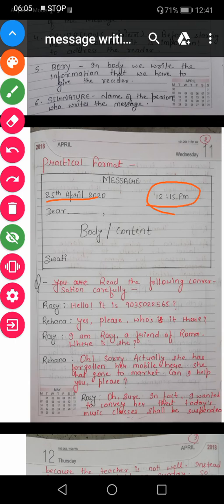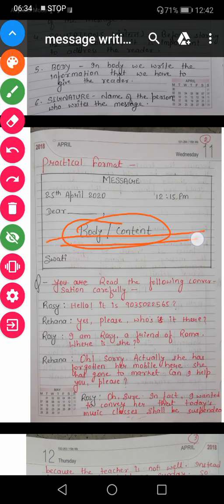Then we write the salutation, right? Then we address that person whom we are writing this message for. Suppose you are writing this message for your sister, so you will write dear sister. Suppose you are writing it for a friend, you will write dear friend. Then the body or the content means the information is written here. Whatever you have to inform that person, that information is written over here.